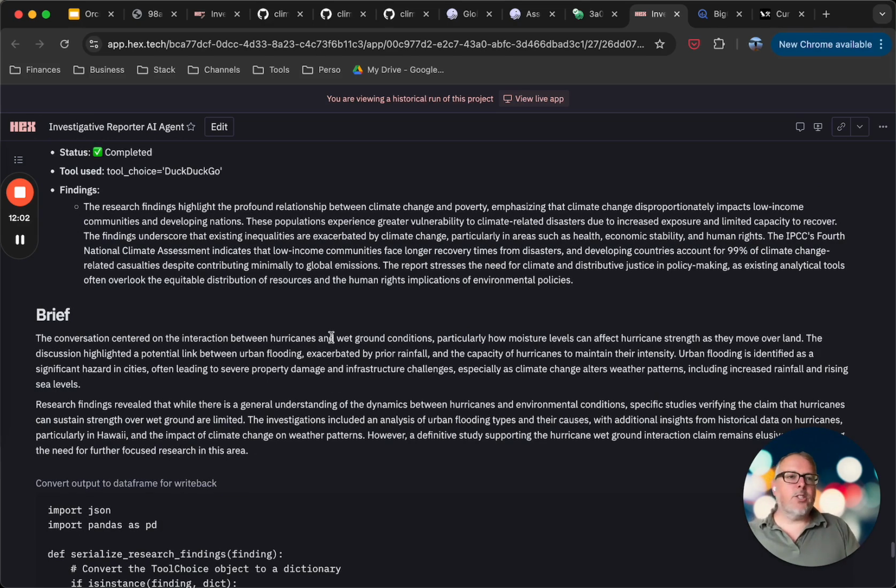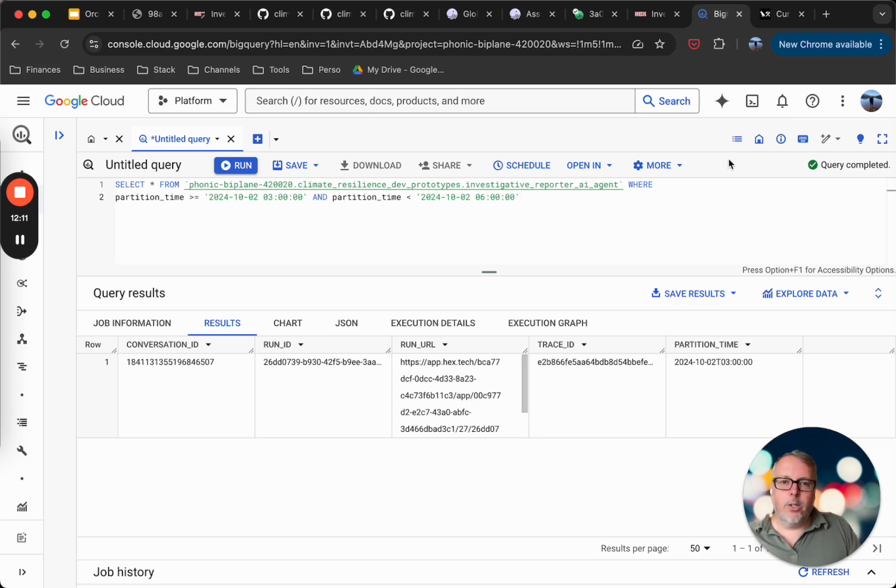Now, the Hex notebook at the end uses the writeback cell to save the output of that to BigQuery. Now, this is the metadata that has been saved by Dagster. So we have the conversation ID, the run ID, the run URL, the trace ID, as we saw in the metadata.